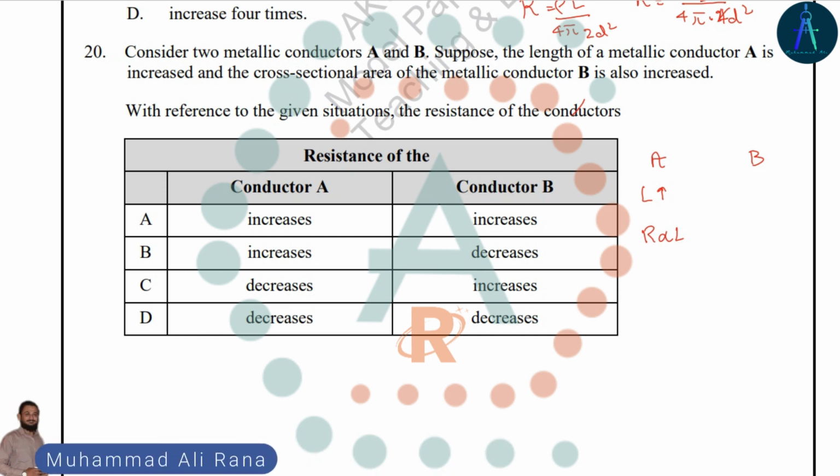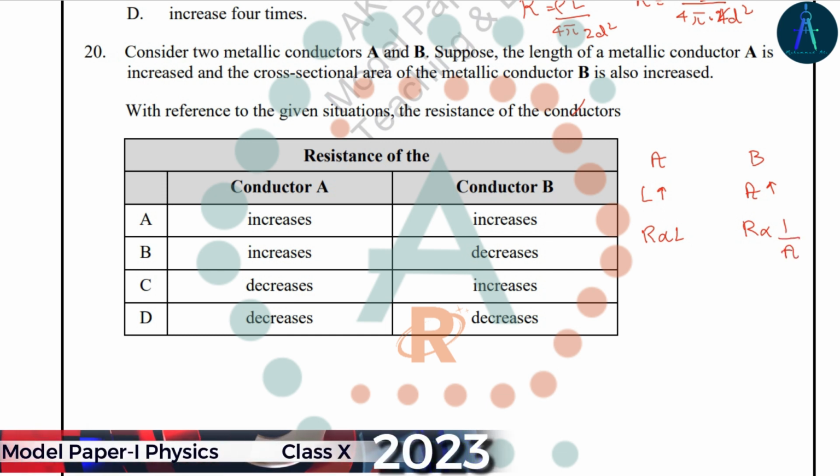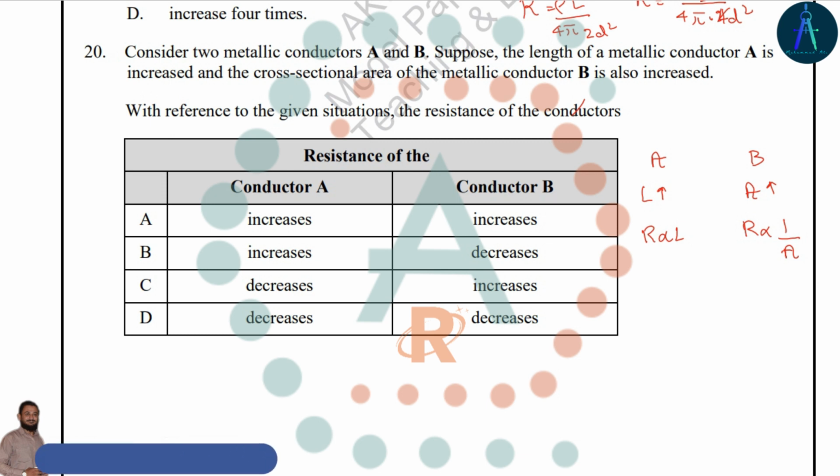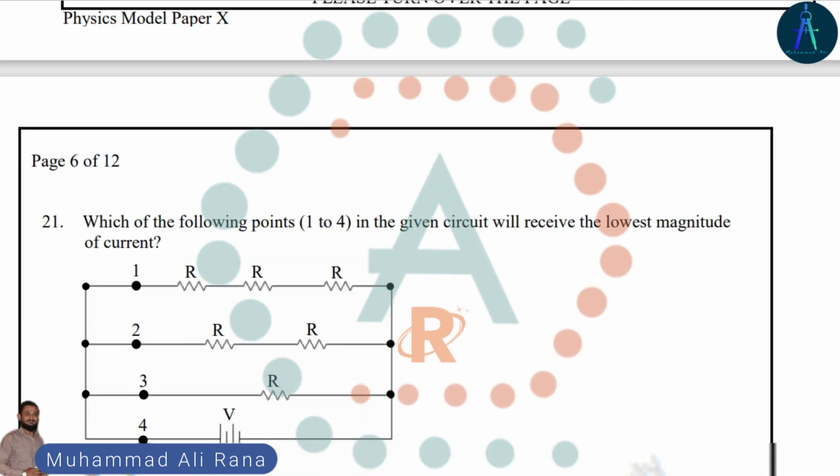For conductor B, the cross-sectional area is increased, and resistance is inversely proportional to area. So for conductor A, the resistance will increase, and for conductor B, the resistance would decrease. So option B is the right answer.